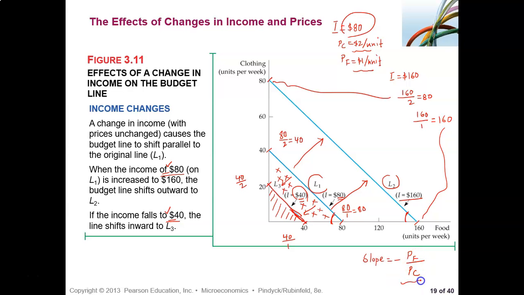These prices are not changing, only income is changing. As a result, when income increases, the budget line will shift up and to the right in this direction. When income decreases from 80 to 40 or any other lower level, the budget line will move to the left. So the budget line moves from L1 to L3 when income decreases, and from L1 to L2 when income increases.